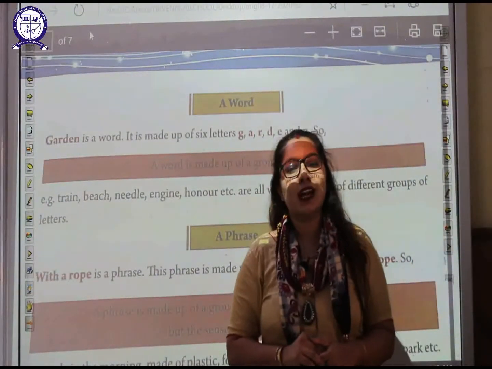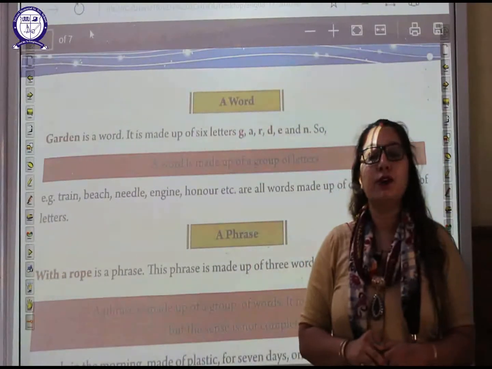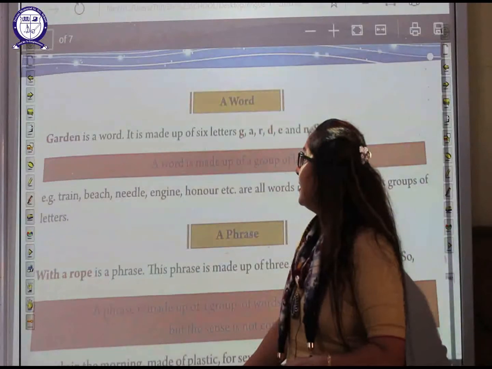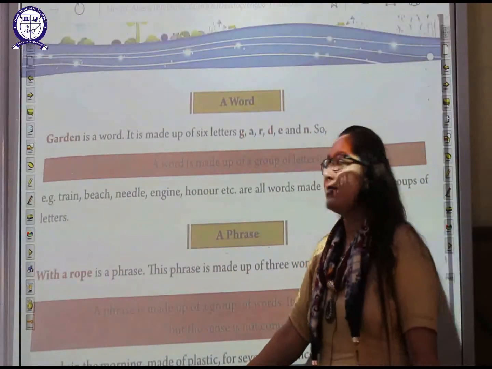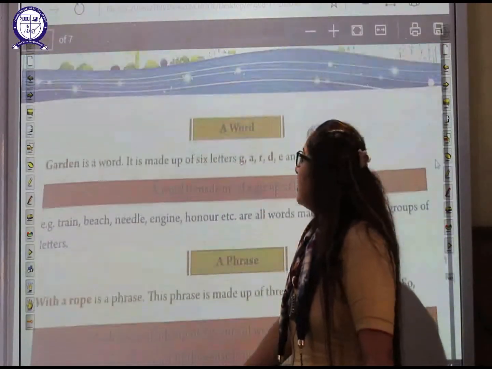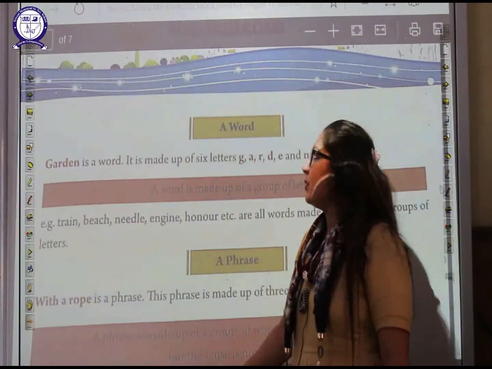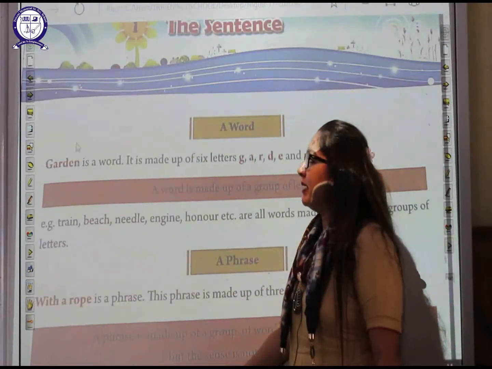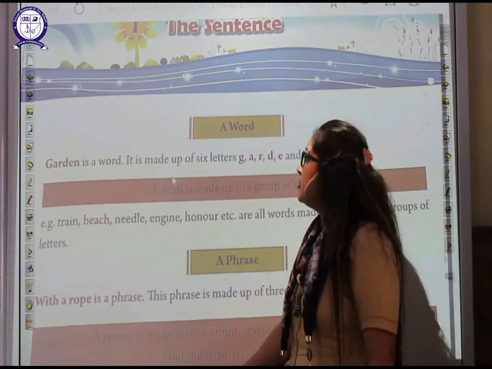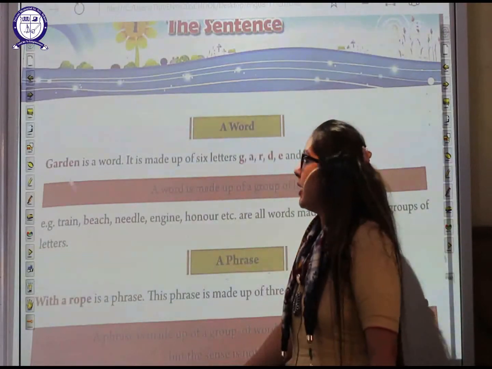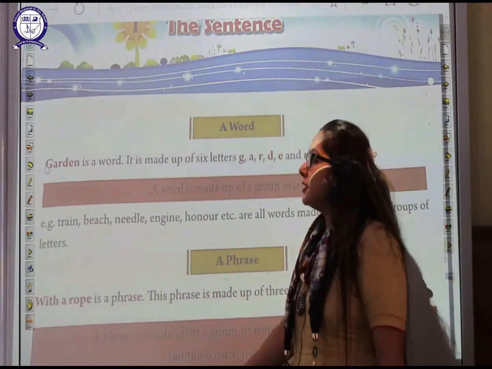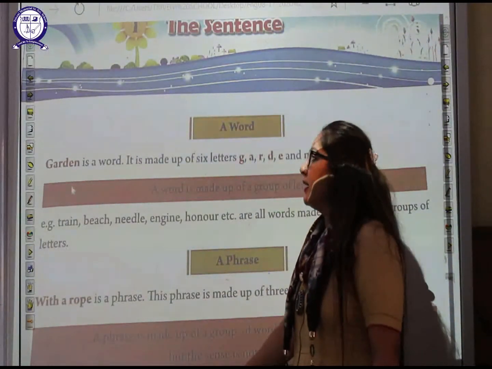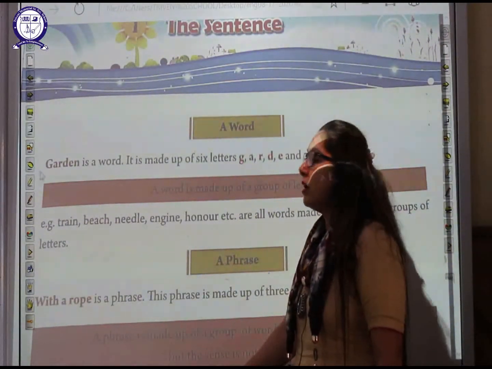Today we are going to start with our grammar. The topic is sentence. So what do you mean by sentence? In a sentence, the first one is a word. What do you mean by word? Word means, garden is a word. It is made up of 6 letters, as you have seen here: G, A, R, D, E, N. It is a six letter word.